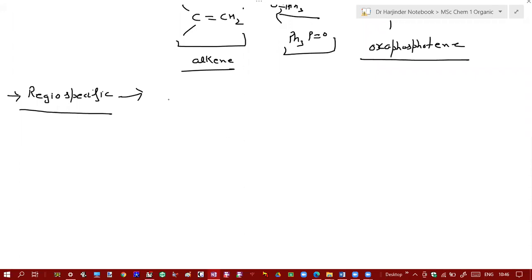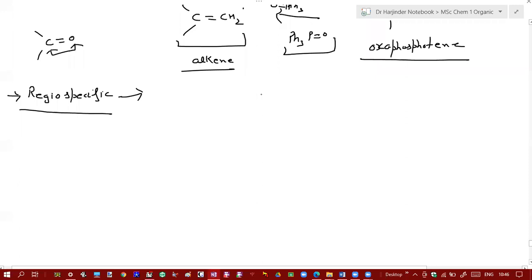In this reaction, at which position will the double bond be formed? Where the carbonyl group is attached, that carbonyl group will be replaced by a double bond.